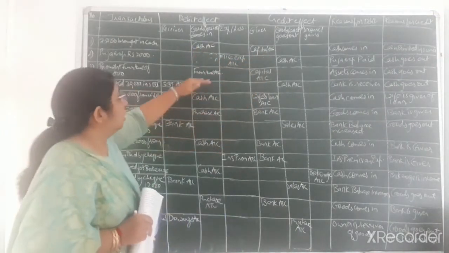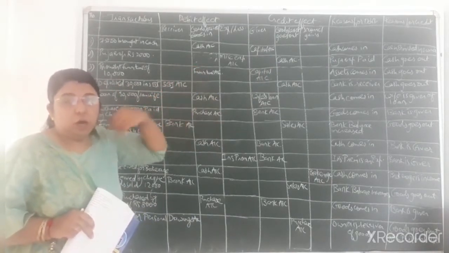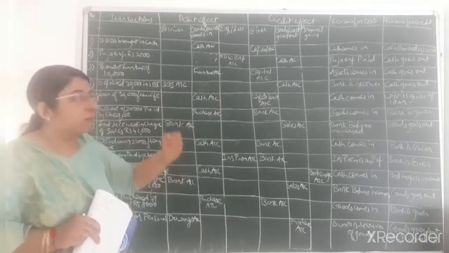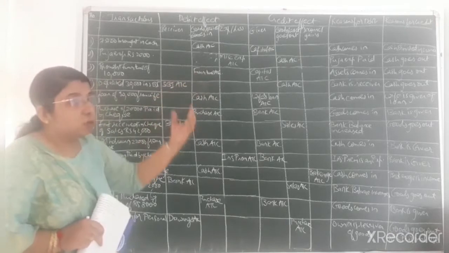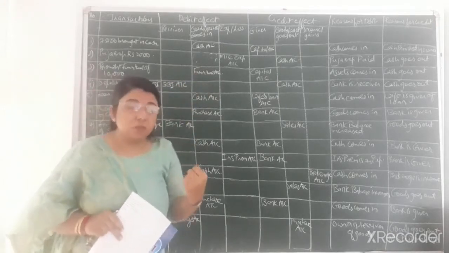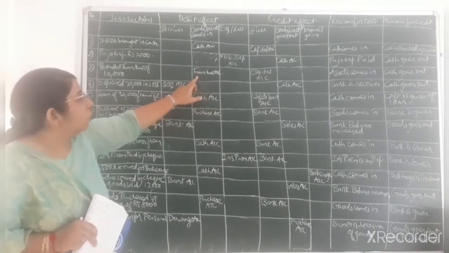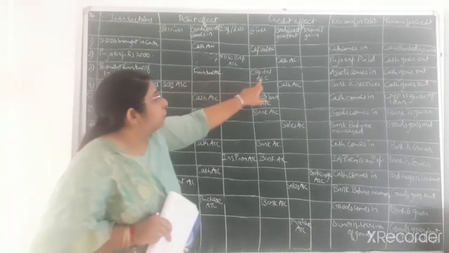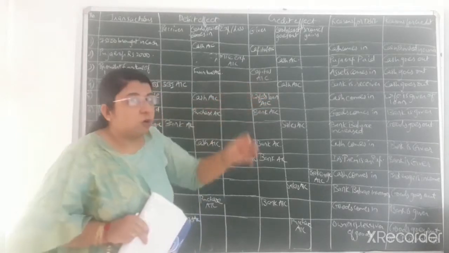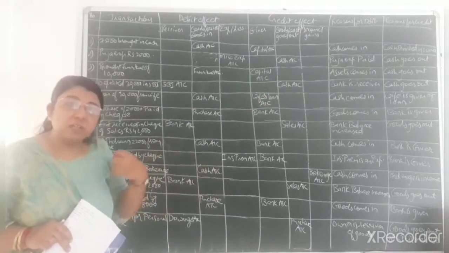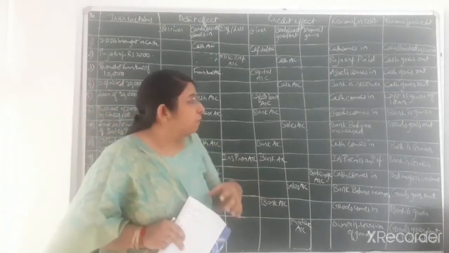Over here he is bringing furniture in the business from his home, his personal furniture is brought into the firm. So furniture account will be debited because that much amount of assets comes in the business. So as per the rule of real account, goods or assets comes in, so furniture account will be debited and capital account will be credited. Okay, so over here, because that much amount of assets comes in the business, the owner is the giver of that much amount of fund.